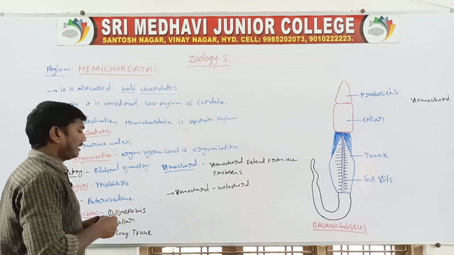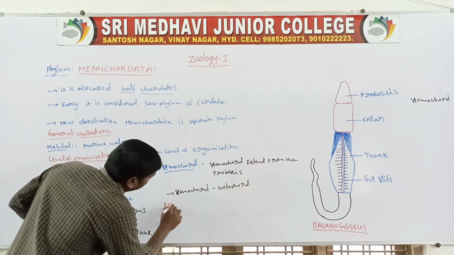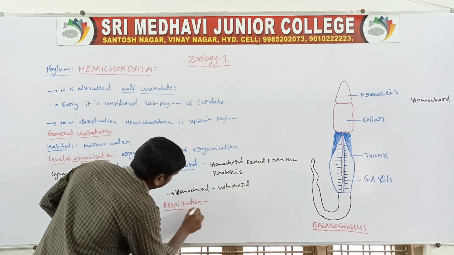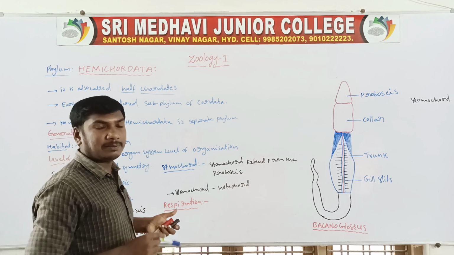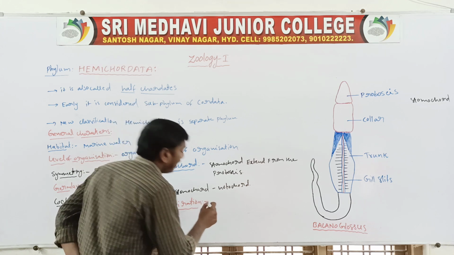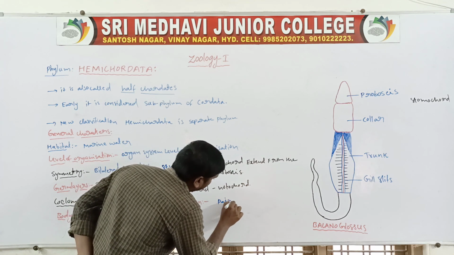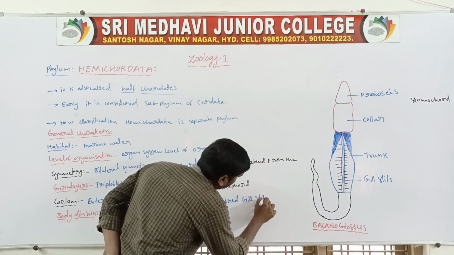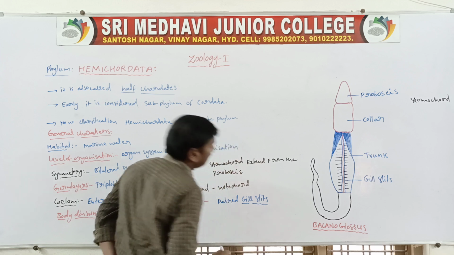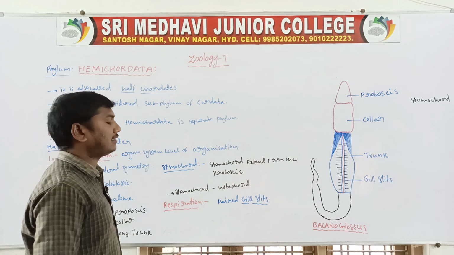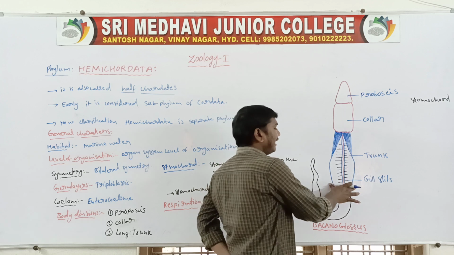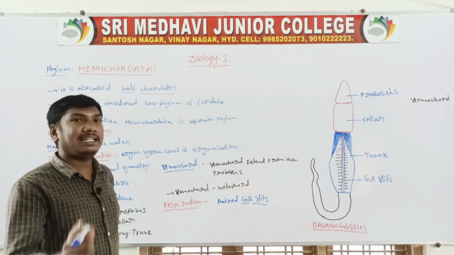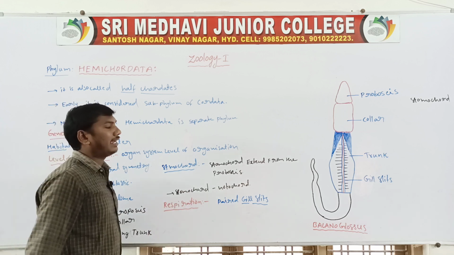Next one, respiration. Respiration takes place through the paired gill slits. The paired gill slits are the respiratory organs of the hemichordates.